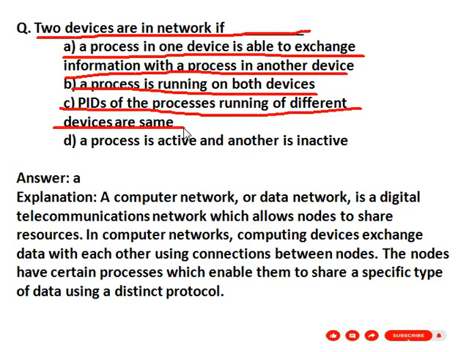A process in one device is able to exchange information with a process in another device. A computer network or data network is a digital telecommunication network which allows nodes to share resources. In computer networks, computing devices exchange data with each other using connections between nodes. The nodes have certain processes which enable them to share a specific type of data using a distinct protocol.